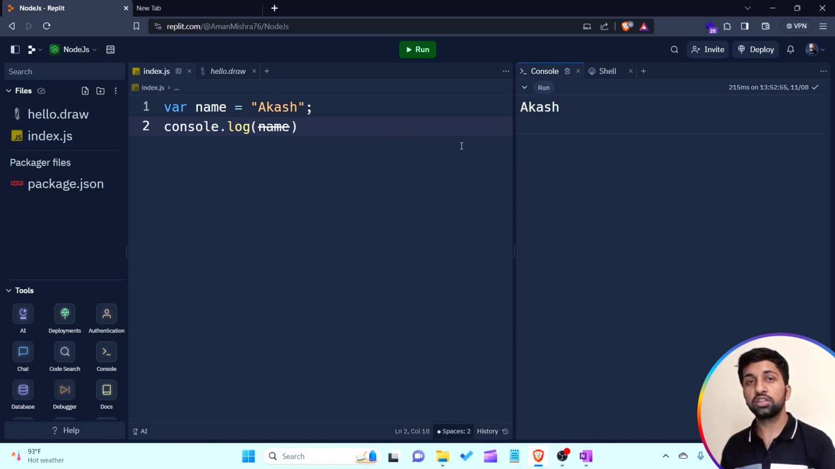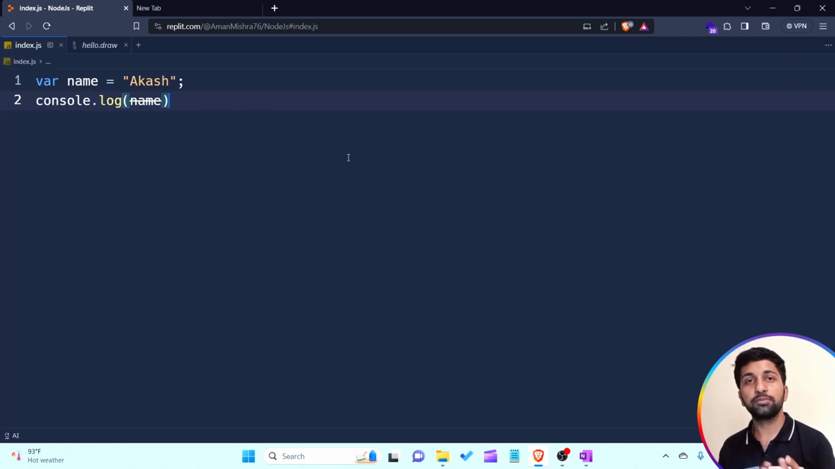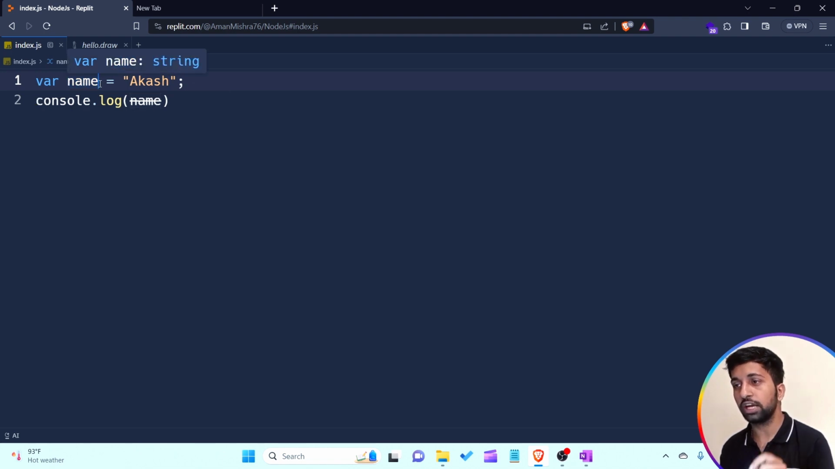So the question is, what is the meaning of a variable? We have to understand this very well. Variable is nothing but a name of a location in the memory. For example, in this example, Akash is a string, and I am putting Akash as a value into the name variable. Name is nothing but a variable. First of all, we have to understand name is a variable which takes this particular value.